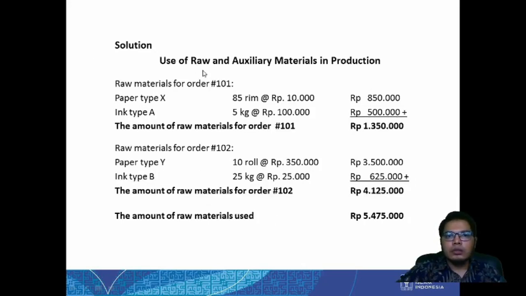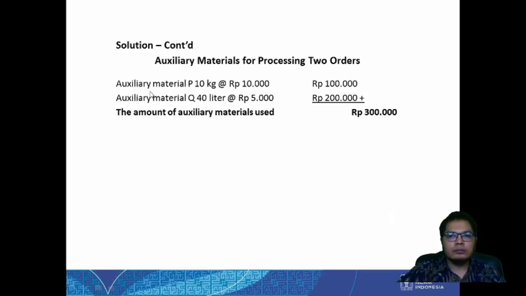Solution: use of raw material in production. So for order 101, we use paper type X and ink type B. So this is all of the direct material, we use them all. Okay, this is the total cost, and this is the total cost for 102. So this is from the direct material cost. The total amount is like this. And for the auxiliary material, the total is 300,000. We don't use all of them, so like this.